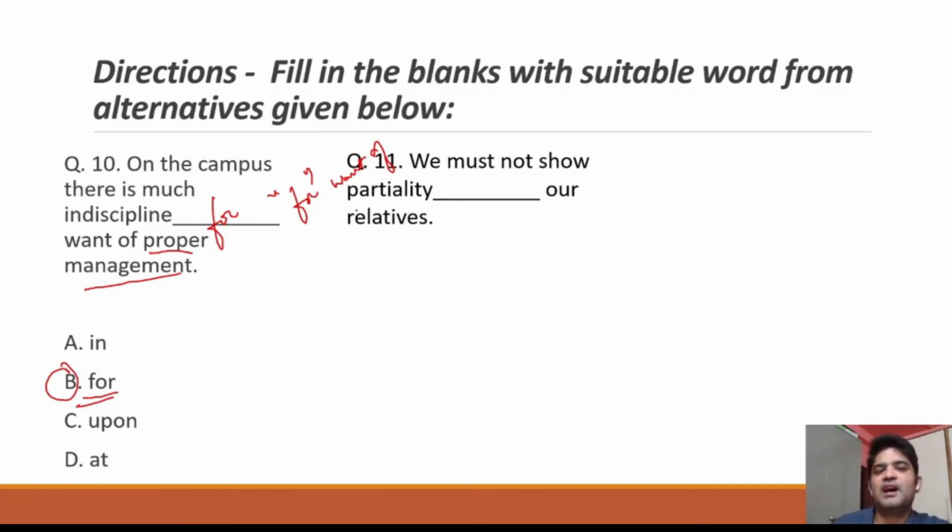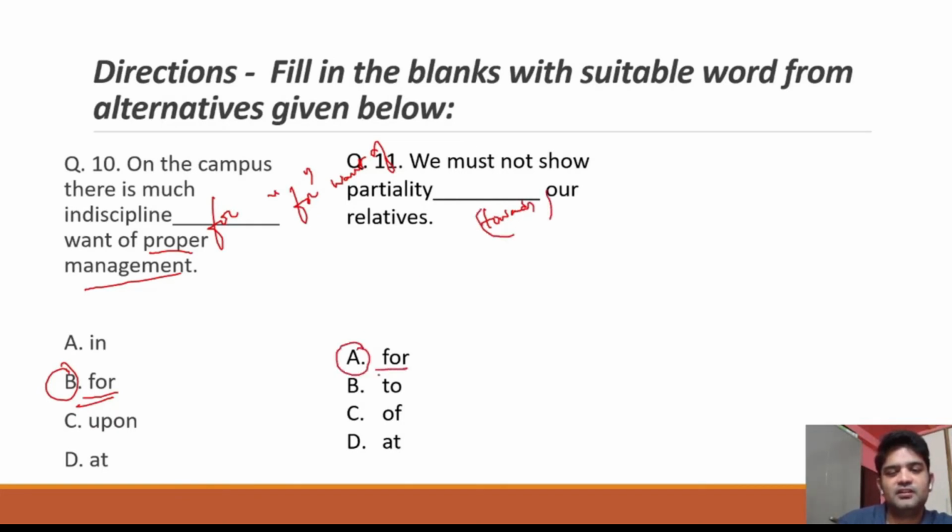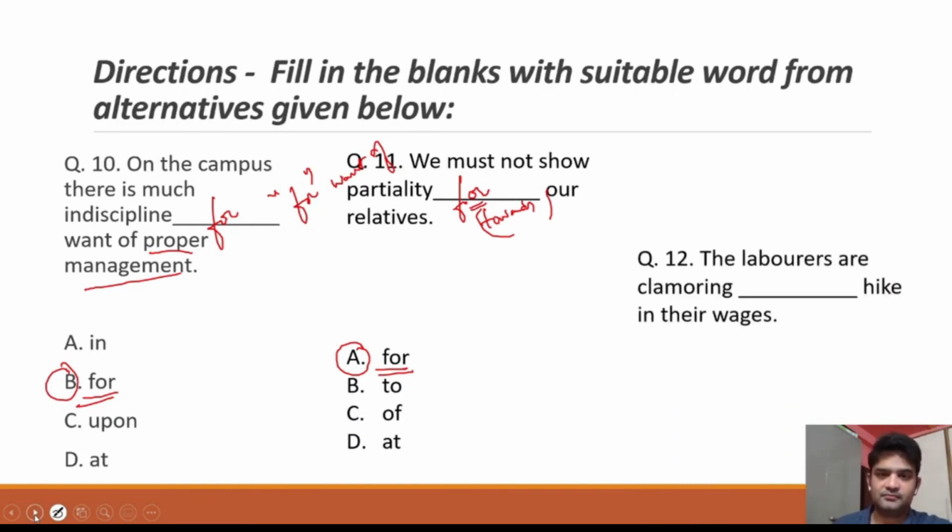We must not show partiality, that is bias, dash our relatives. The options are for, to, of, and at. So he's saying we must not show partiality. So it should be something like towards. Towards, the closest here is the option for. We must not show partiality for our relatives. No matter even if they are our relatives, you should not be biased towards them.